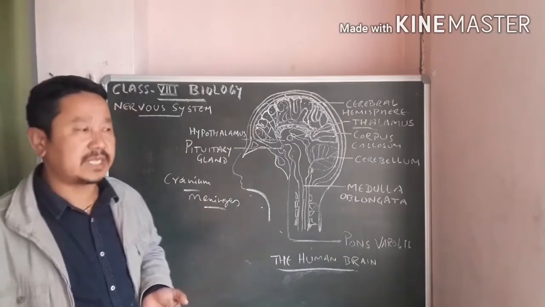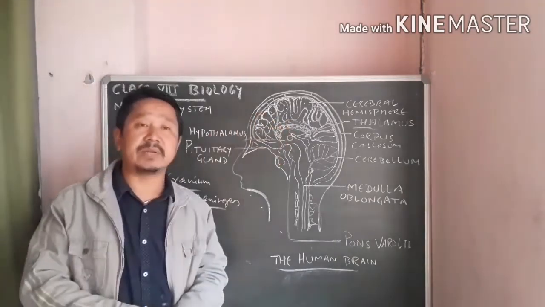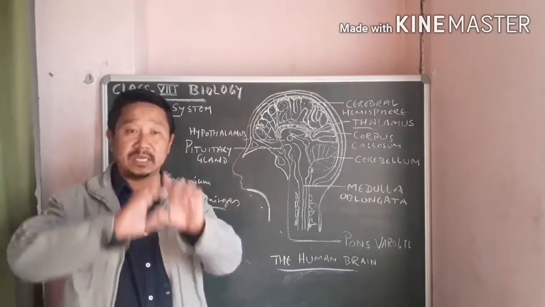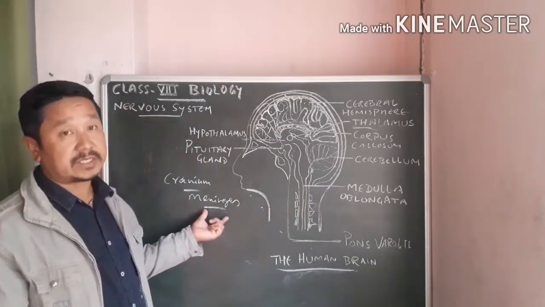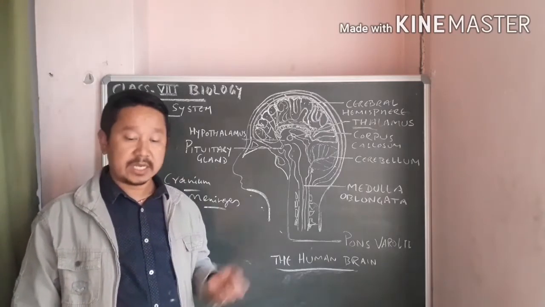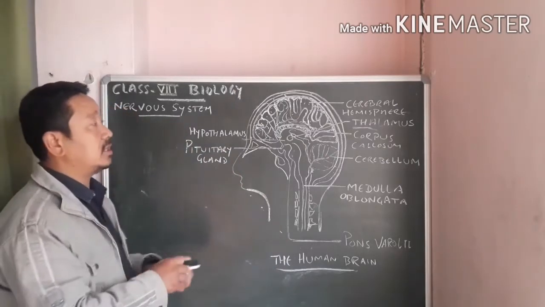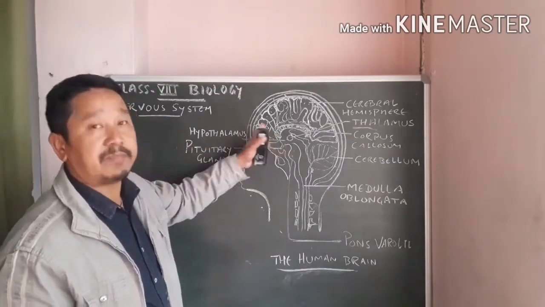Sometimes the meninges get infected. The inflammation of the meninges sometimes takes place, and that problem is called meningitis. Then we'll go now into the parts of the brain.